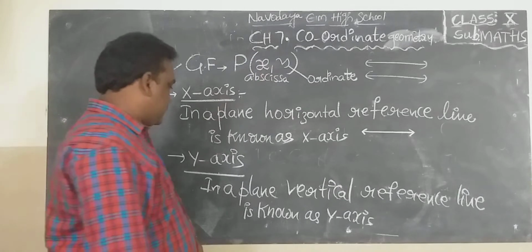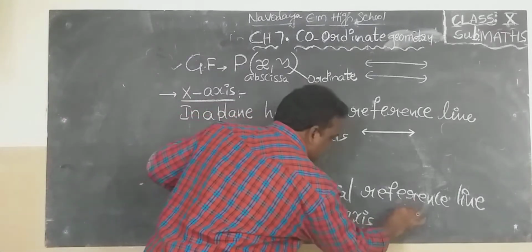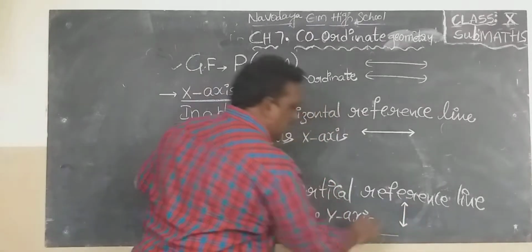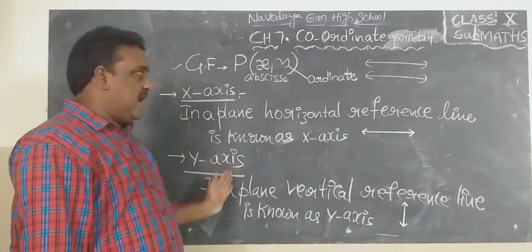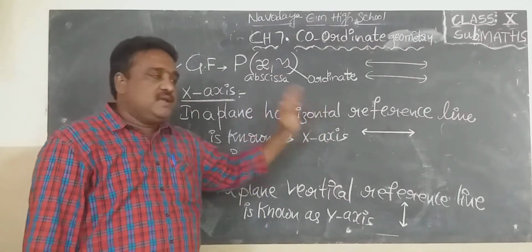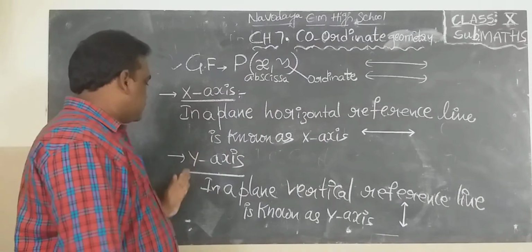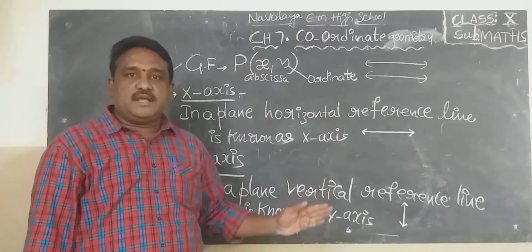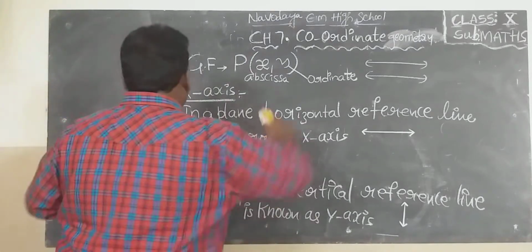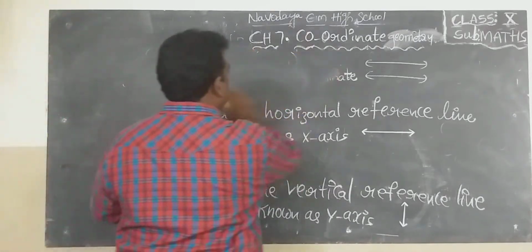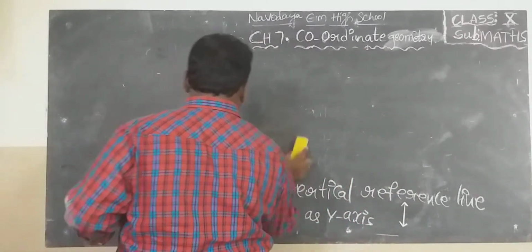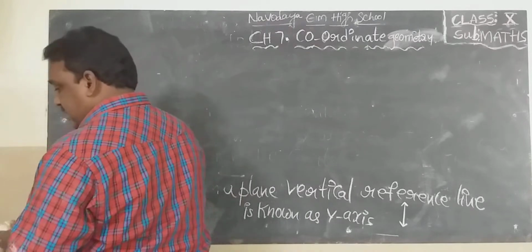This is the y-axis: a vertical reference line. You knew all these definitions in previous classes also, so read the definitions every day and try to learn them.